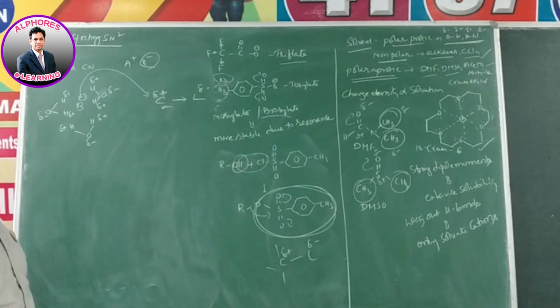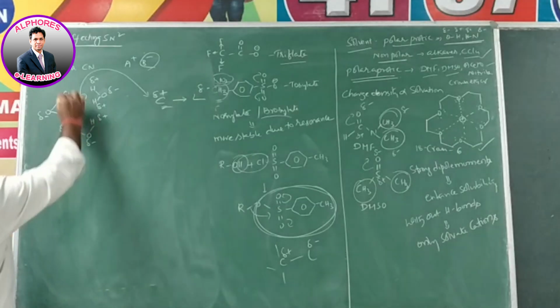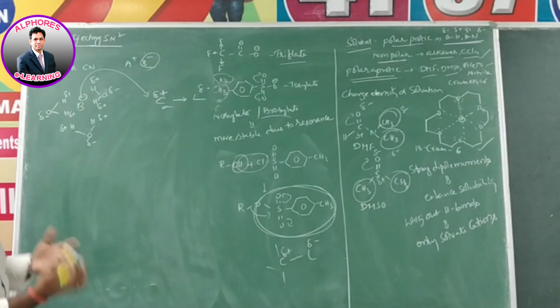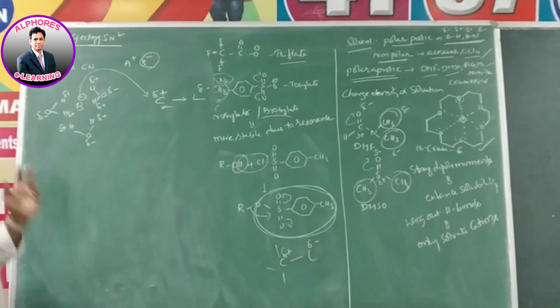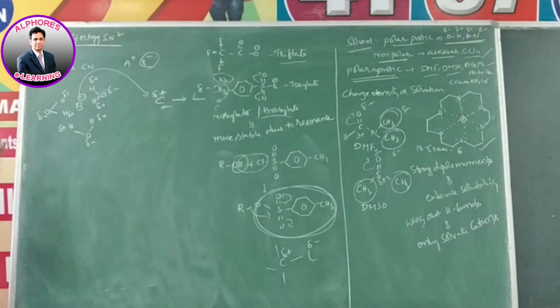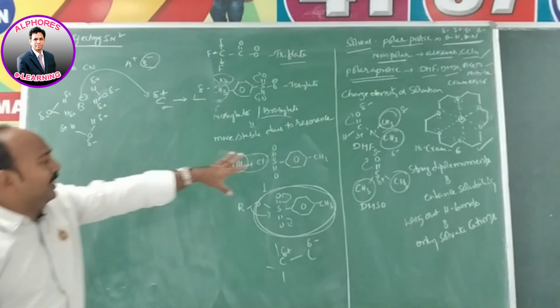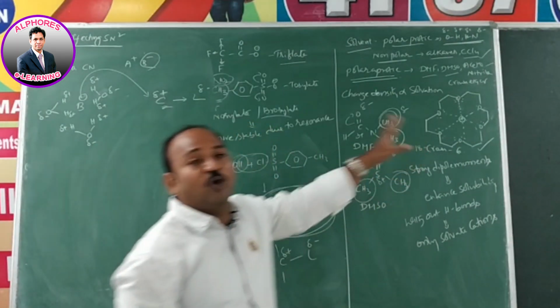But what happens when we are using polar solvents? This B minus is solvated completely and its affinity towards positive charge decreases. That's why polar solvents are not suggestible here. So what do I expect? It is better to use DMF, DMSO, crown ethers like that.